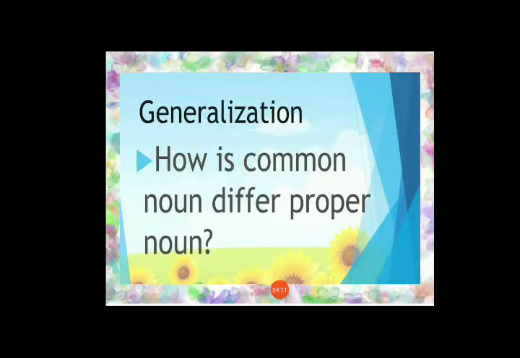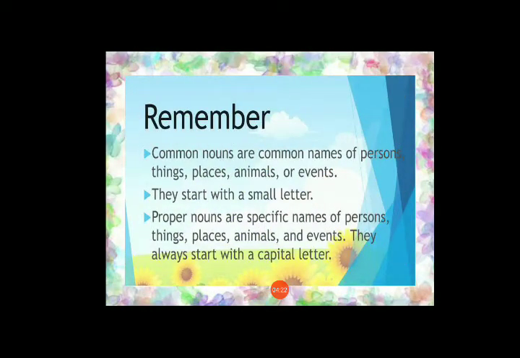Now the question arises: in which terms does a common noun differ from a proper noun? Always remember these terms. Common nouns are common names of persons, things, places, animals or events.